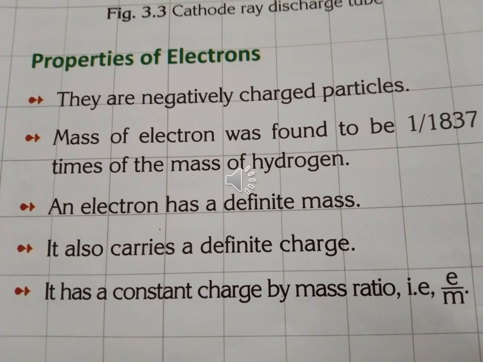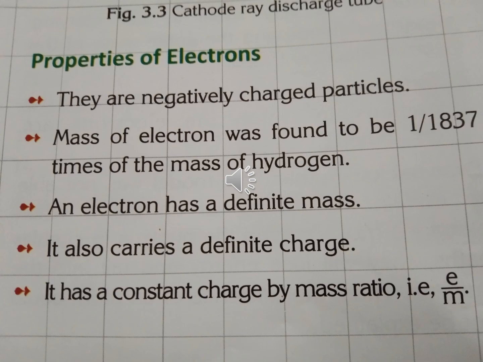An electron has a definite mass, and it also carries a definite charge.